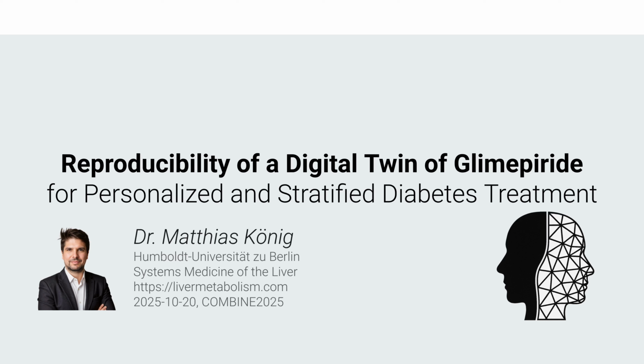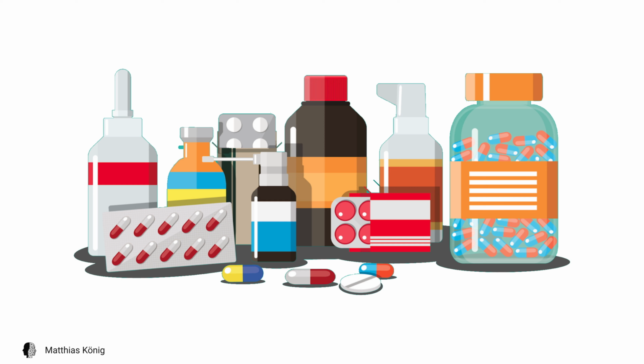My name is Matthias König and I lead the Systems Medicine of the Liver Research Group at the Humboldt-Universität of Berlin. Today I will present data and workflows to ensure the reproducibility of digital twins in pharmacokinetics.